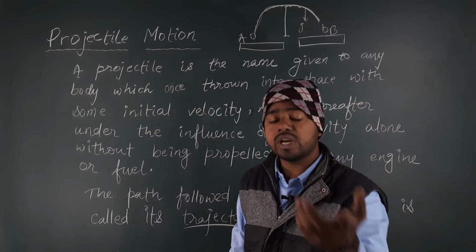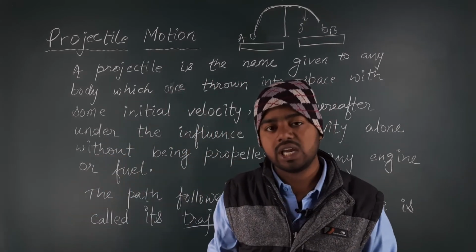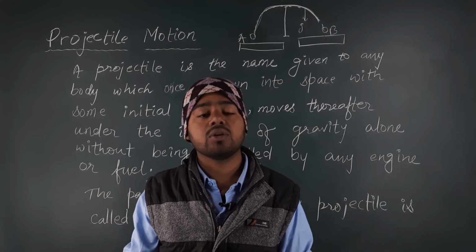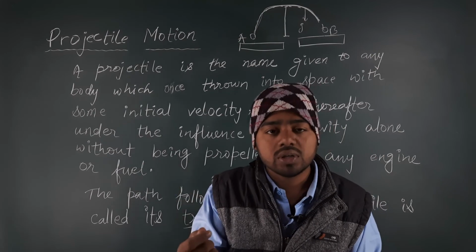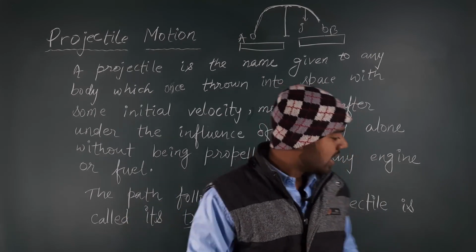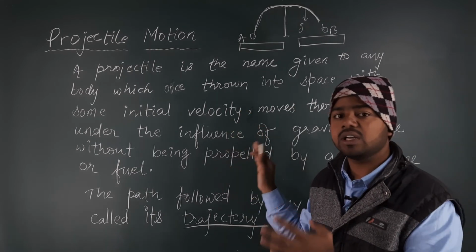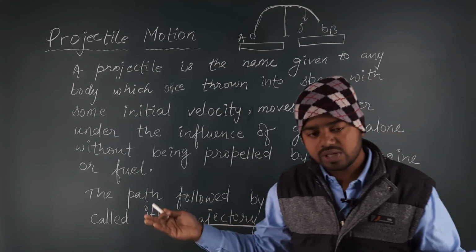There are a few more examples, like the javelin throw. You have seen Neeraj Chopra, the Olympic gold medalist who has made us proud. Okay, so I think you have gotten clarity about projectile motion, and the video is going to be over.